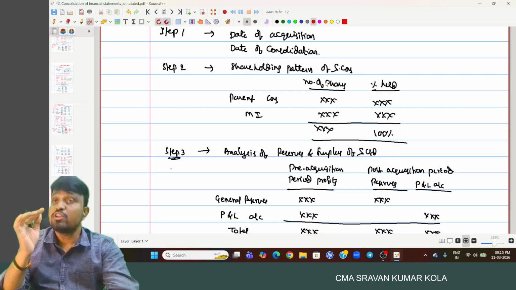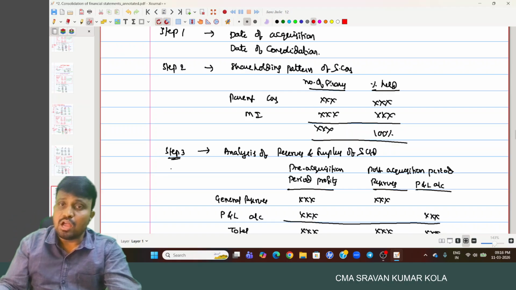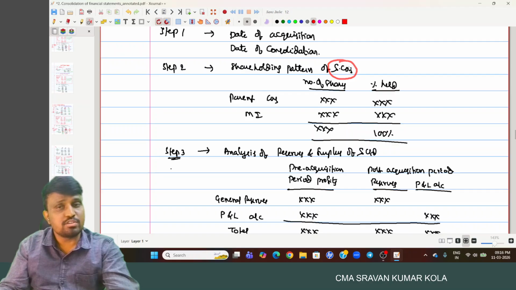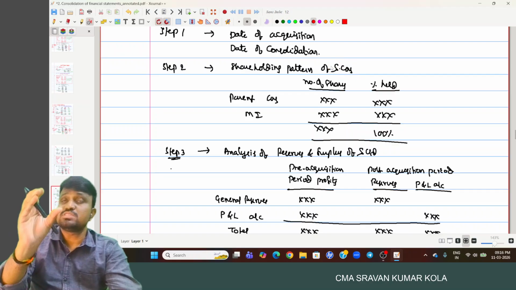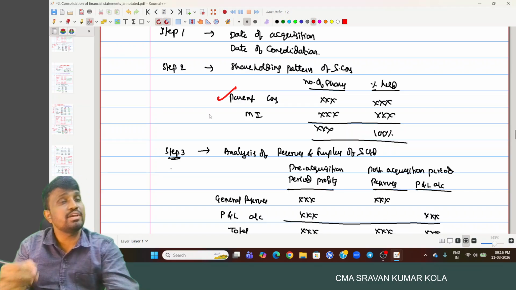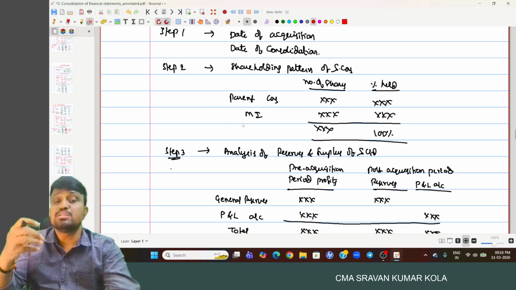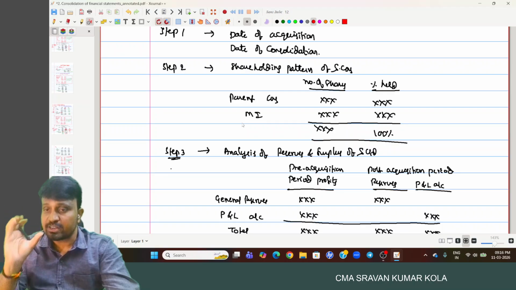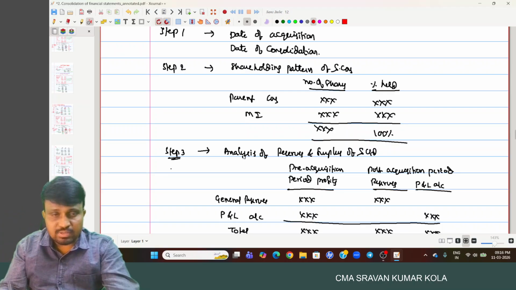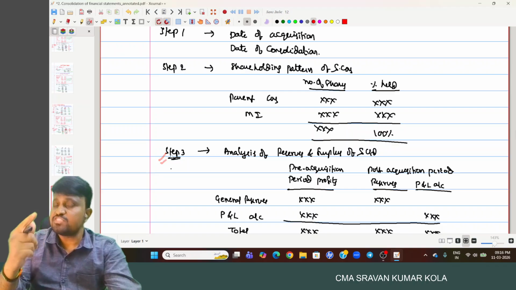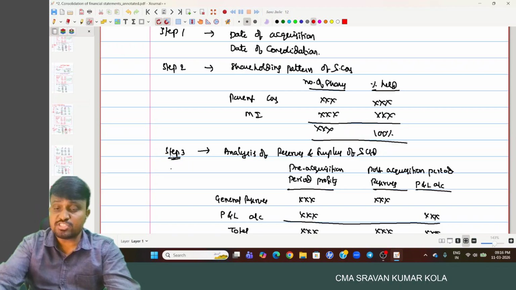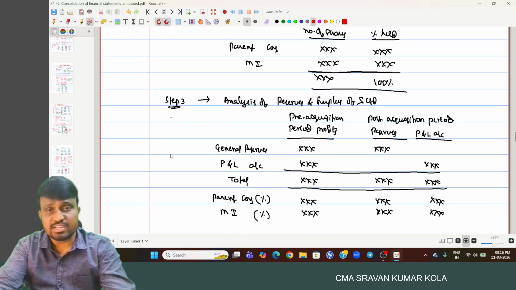And the second step is the shareholding pattern of the subsidiary company. Out of the total shares of the subsidiary company, how much percentage is held by the holding company or parent company, and how much percentage is held by minority interest, you have to note it down. So step one is date of acquisition and date of consolidation. Step two, shareholding pattern of the subsidiary company.